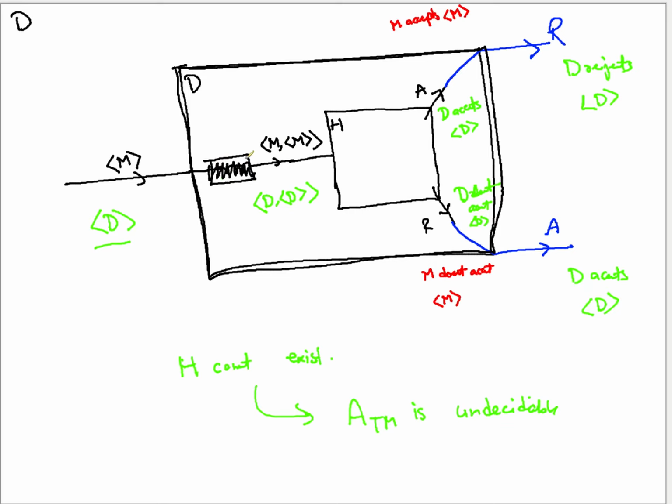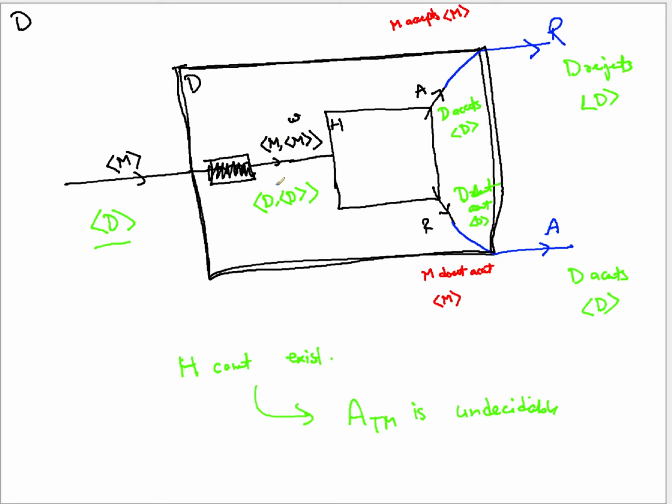The job of this component is just appending the machine's own description further inside that in a string form. So as soon as you add the string form of that machine, it starts behaving like a string to this machine M. Altogether this whole thing is a string, but for this M, this is just a string.